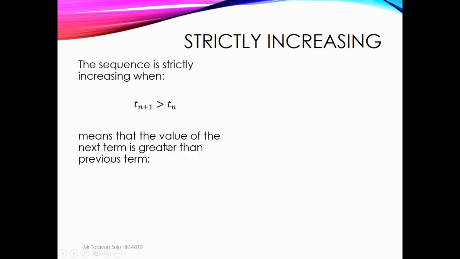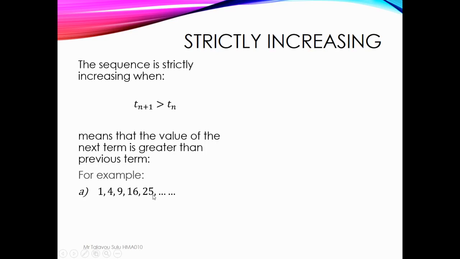But what is strictly increasing? The value of the next term is greater than the previous term, but not equal. For example, 1, 4, 9, 16, 25.